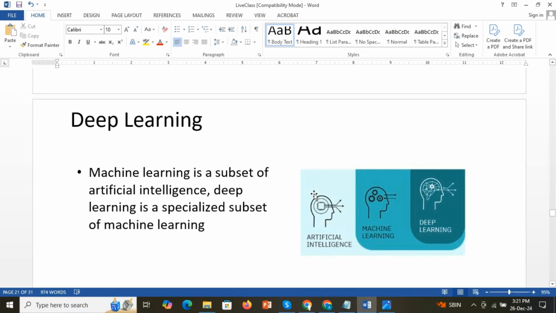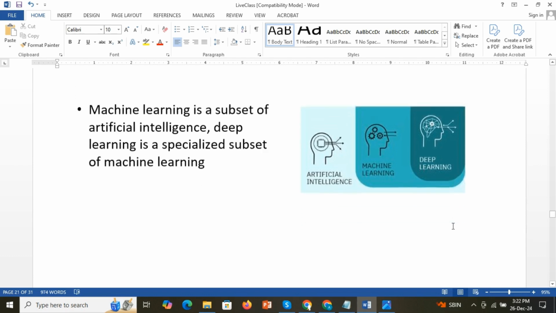We will go through that. So what does deep learning mean? I already told you about artificial intelligence, a vast field. It has one subset called machine learning, and inside machine learning another subset is called deep learning. So you can say deep learning is a specialized subset of machine learning.